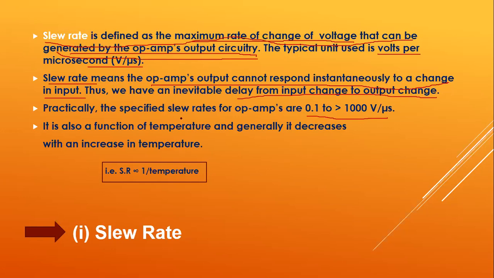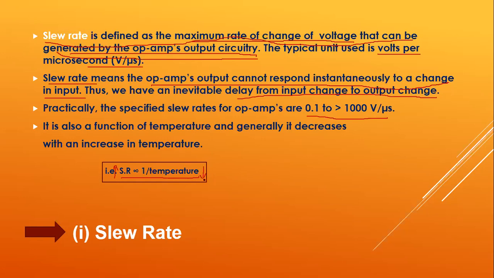This slew rate can also be expressed in terms of temperature. Slew rate is inversely proportional to the temperature. Generally we require the slew rate to be at a maximum value. It depends upon the temperature.